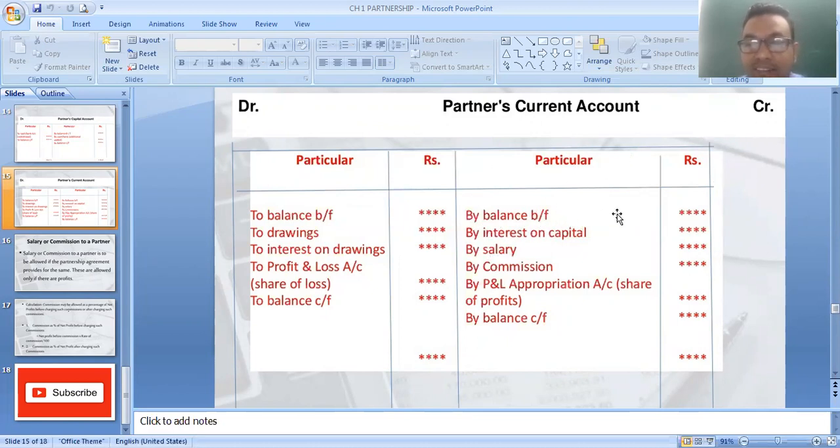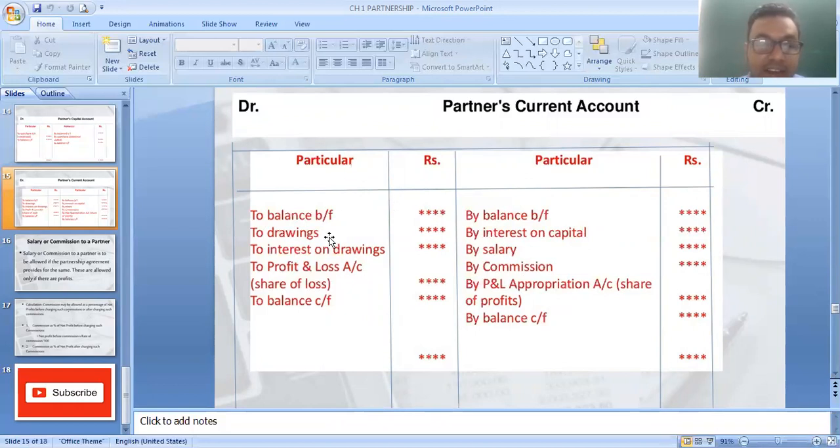Whatever the balance is there, again जितने भी पार्टनर्स हैं इतने आपको अमाउंट के कॉलम ड्रॉ करने हैं, A B C, A B C. Okay, so this is your debit side and credit side. So first, balance brought down, whatever the balance are there. If debit balance, then on debit side, balance brought down or brought forward. Then after interest on capital, salary, commission, profit loss appropriation account divisible profit, it is written. Then you have to close this account, it is known as closing current account balance, and that we have to transfer in balance sheet.